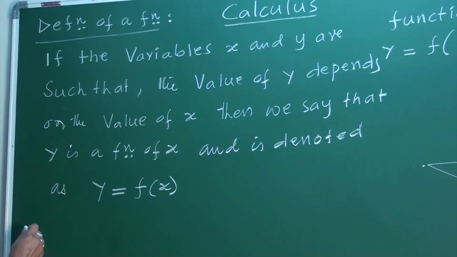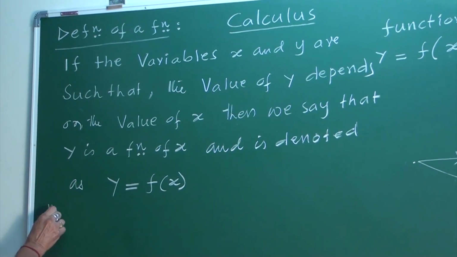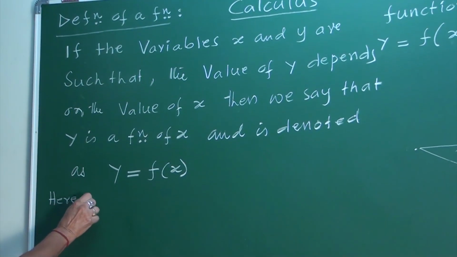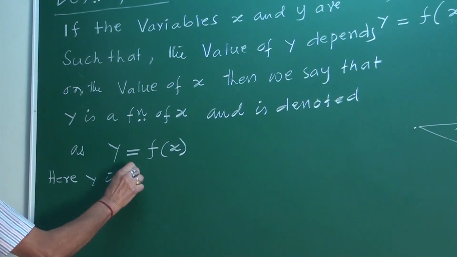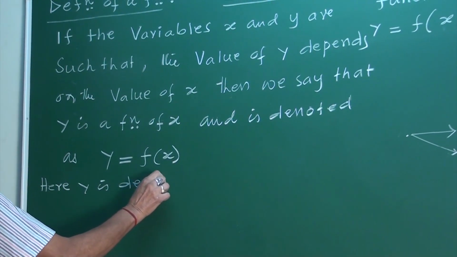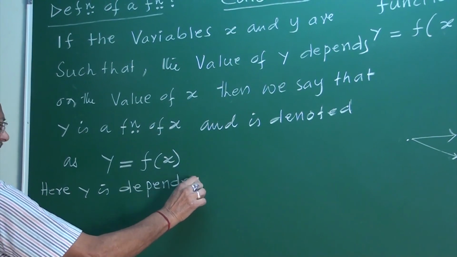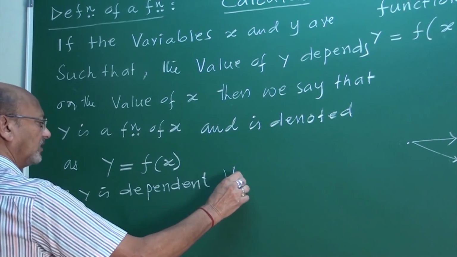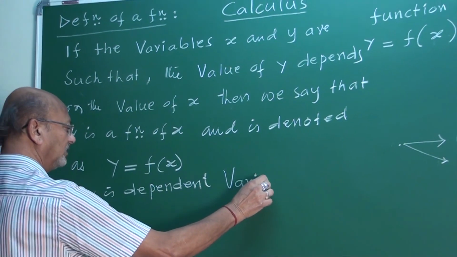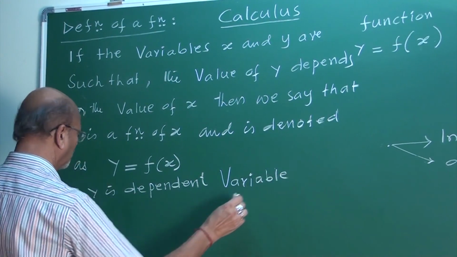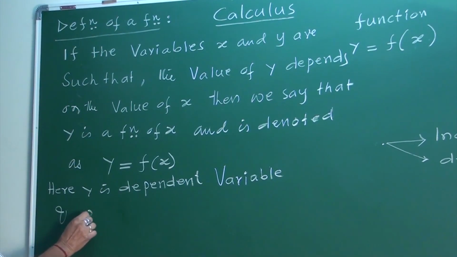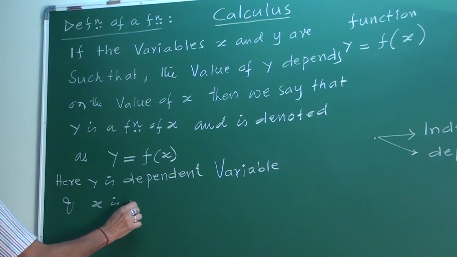My friends, here y is a dependent variable, and x is the independent variable.